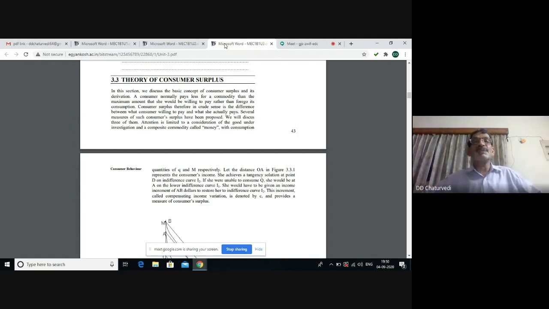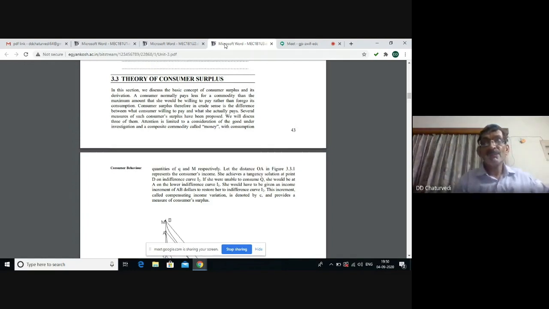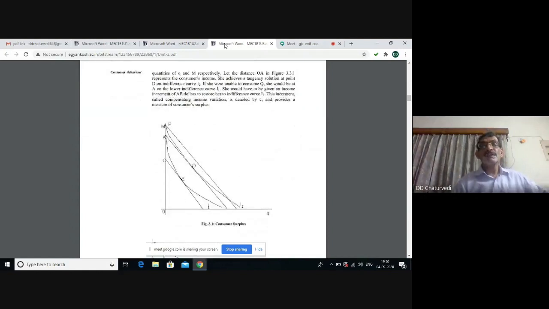So the difference between what the consumer is prepared to pay and what he actually pays would be consumer surplus. This consumer surplus can also be shown under indifference curve theory by the gap between two indifference curves.